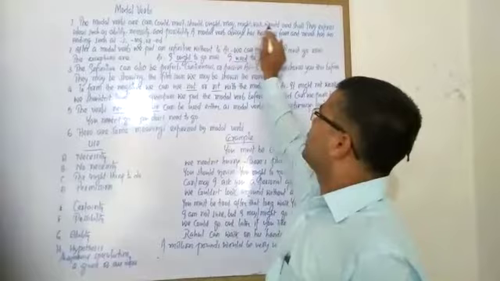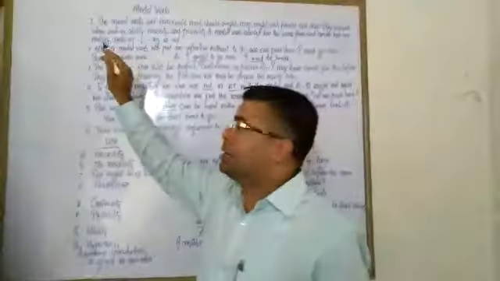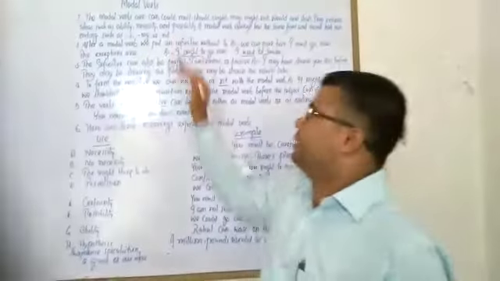Today we are going to discuss modal verbs. The topic is important for intermediate students. The modal verbs are can, could, must, should, ought, may, might, will, would and shall. They express ideas such as ability, necessity and possibility.